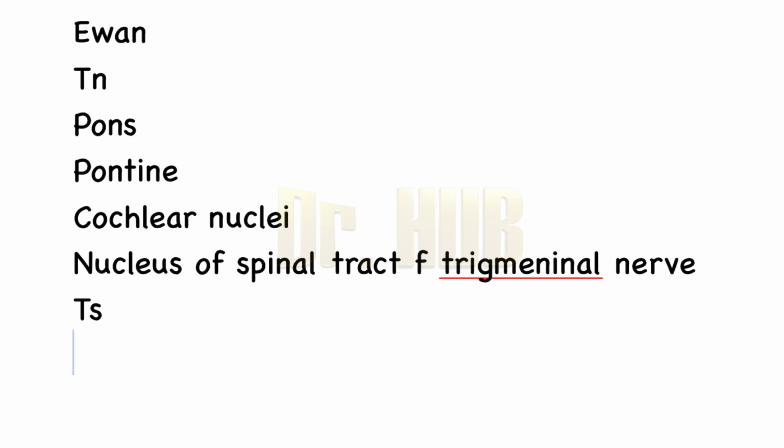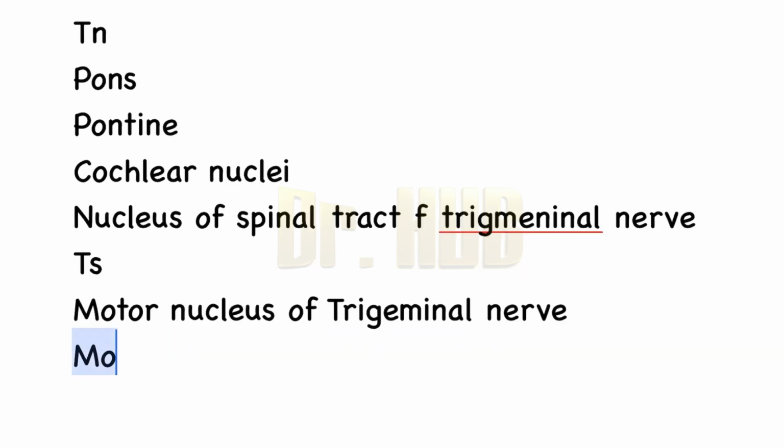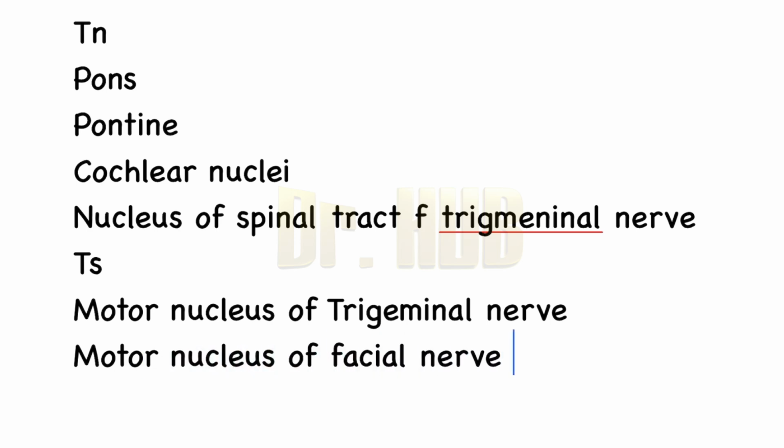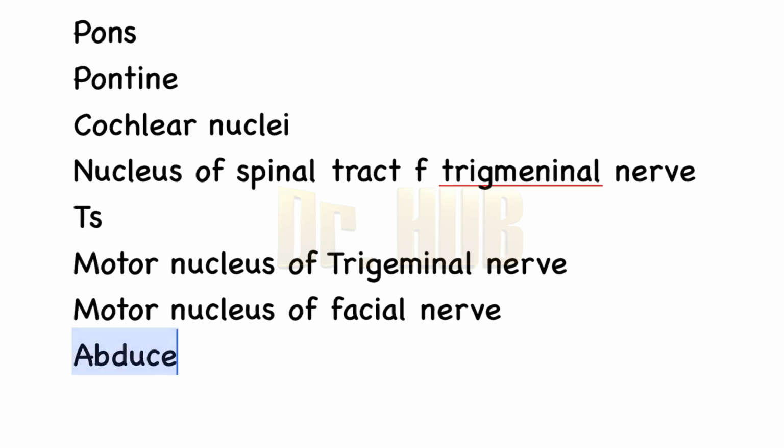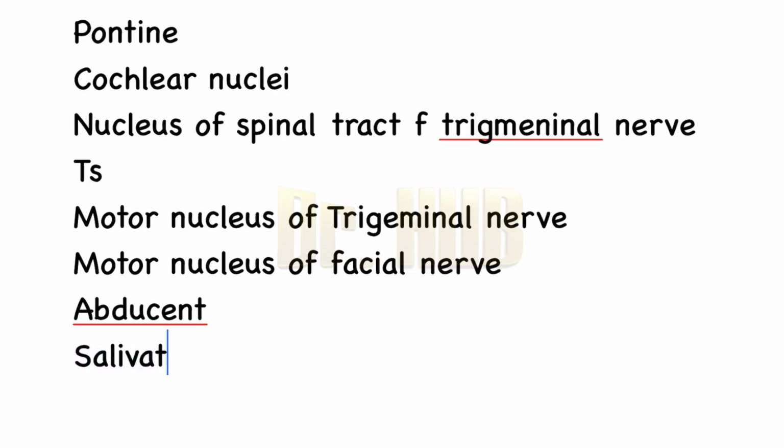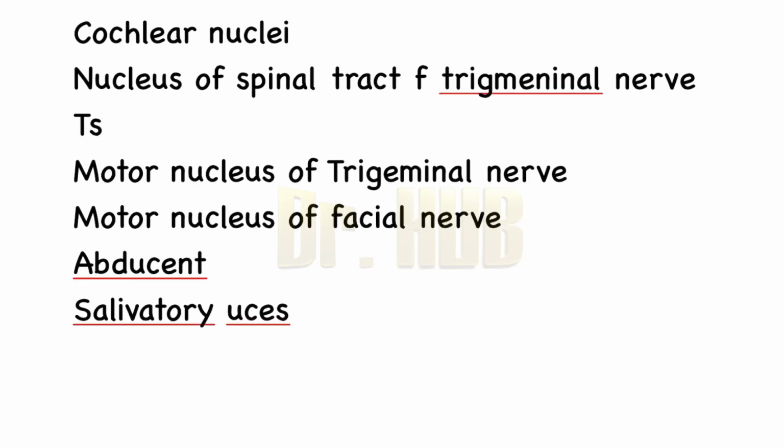Now let's look at the basal lamina of the pons. This includes the motor nucleus of the trigeminal nerve. Then comes the motor nucleus of the facial nerve and the nucleus of the abducens nerve, the superior salivatory nucleus, as well as the lacrimatory nucleus.